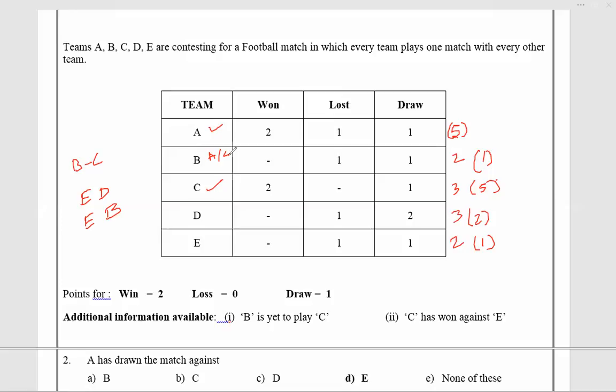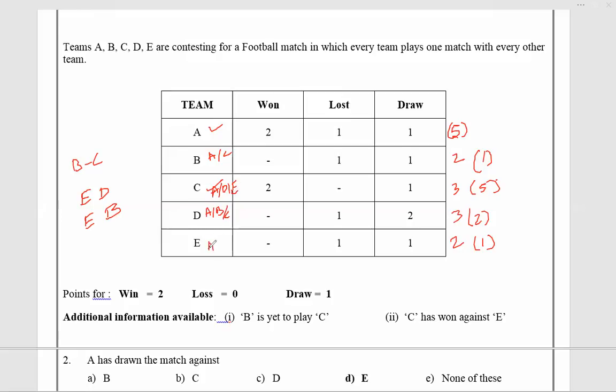D played against A, B, and C. C already played against A, D, and E. A played against all.